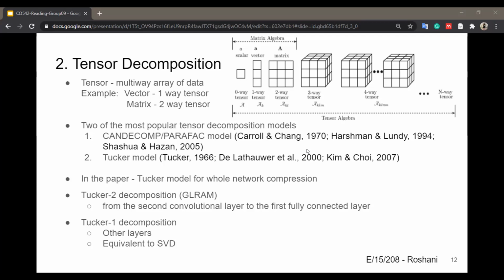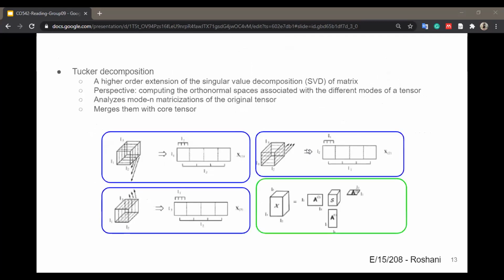CANDECOMP/PARAFAC model and Tucker model are two of the most popular tensor decomposition models. In this paper, the Tucker model has been used for whole network compression. In this whole network compression scheme, it applies Tucker2 decomposition from the second convolution layer to the first fully connected layer. For the other layers, it applies Tucker1 decomposition, which is equivalent to SVD, singular value decomposition.